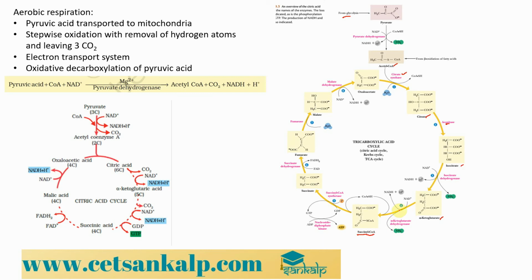Here another enzyme plays an important role, alpha ketoglutarate dehydrogenase. Next, succinyl CoA undergoes another reaction to give us succinate, and in this reaction we see that GDP is getting a phosphate molecule to give us GTP, right?